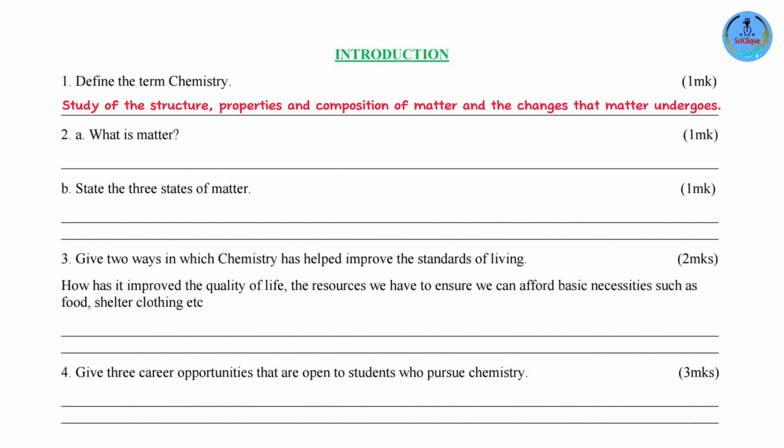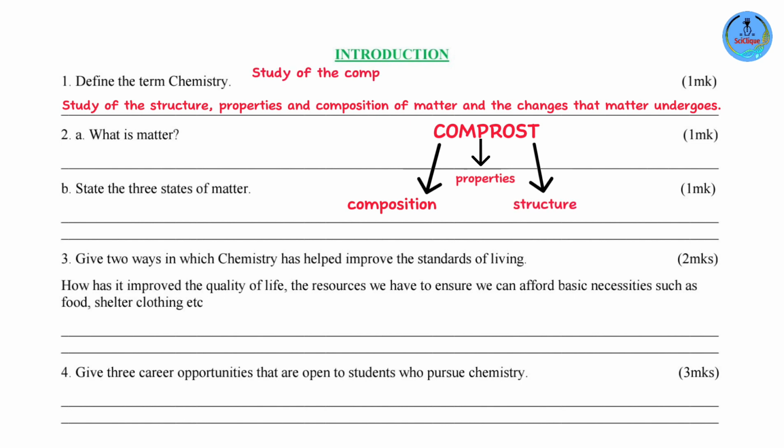Now, I want to say this. Sometimes for Form 1 students, it's a bit challenging remembering the structure, properties, and composition and not replacing it with any other term. So I have this for you, compost. So composition, properties, and lastly, structure. So you can simply change this and write compa. This is the study of the composition, the properties, and the structure of matter and the changes that matter undergoes, and you score yourself 1 mark.